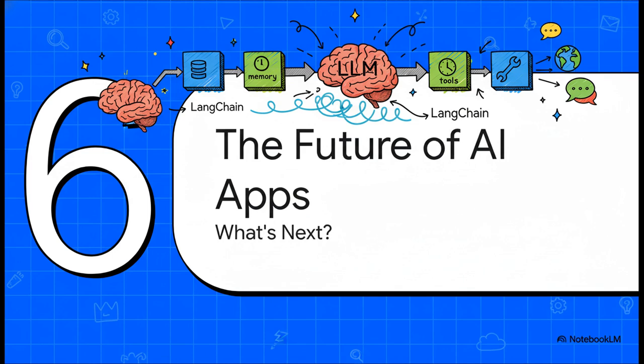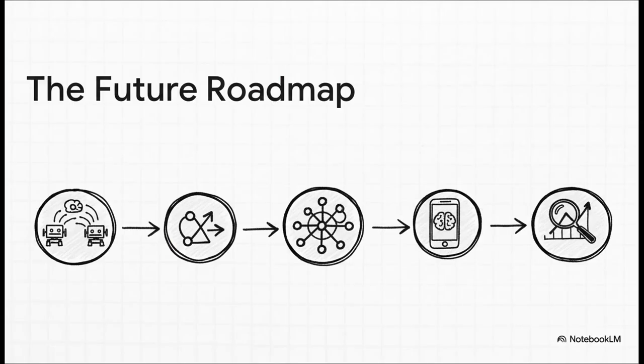So where is all this headed? Well, LangChain is evolving fast. It's moving beyond just being a library of code, and it's really transforming into a full-fledged platform for building and deploying these intelligent systems. The future is all about creating even more sophisticated applications. Think about multiple AI agents all collaborating on a single task, or complex workflows that can loop and self-correct using new tools like LangGraph. The whole roadmap is focused on building more complex, collaborative, and observable AI systems that can reason and act together.